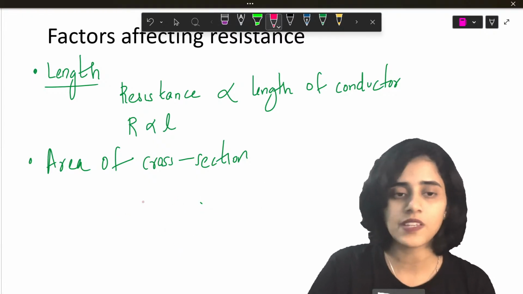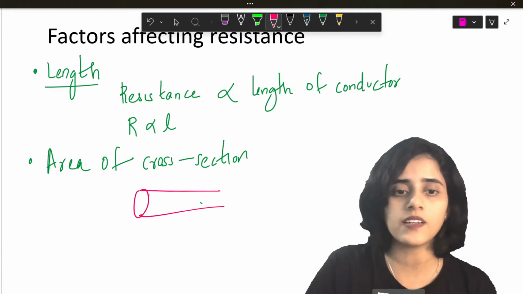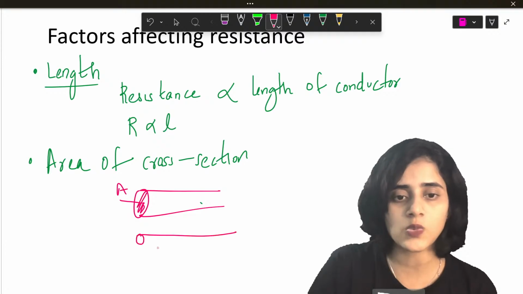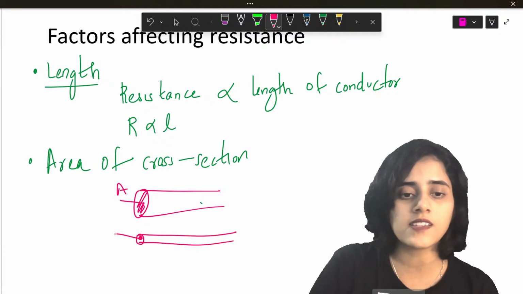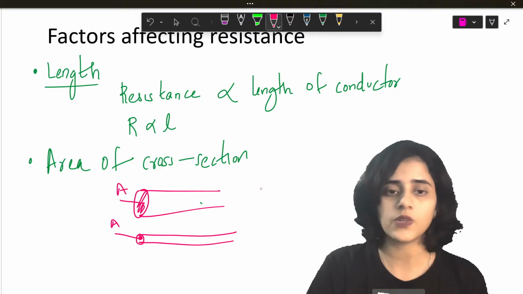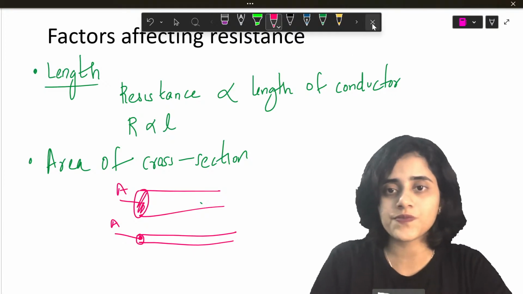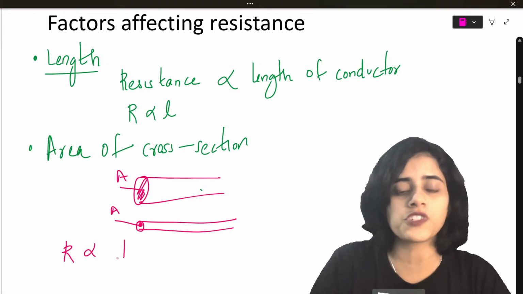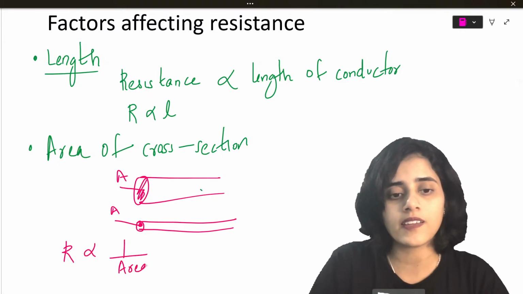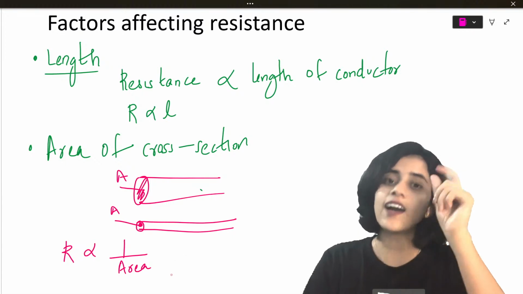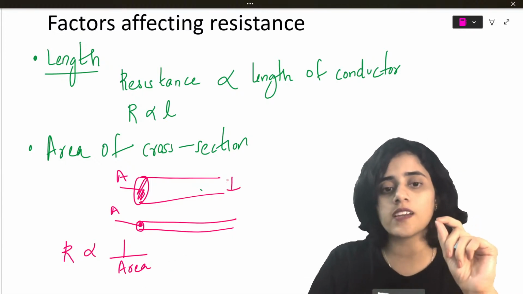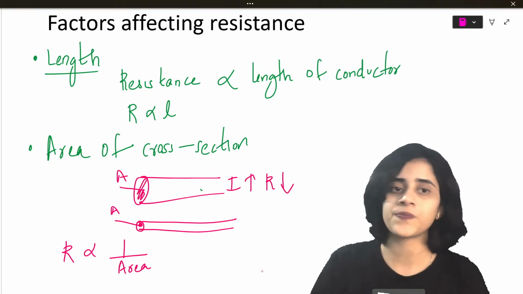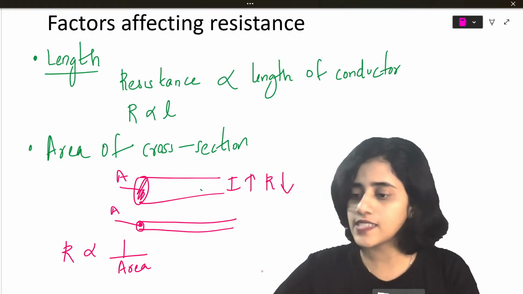Let me try. So let's say this is my first wire. This is the area A. This is my second wire, and this is its area A. So resistance will be proportional to 1 by area. More the area, less the resistance. So here current will be more, resistance will be less. Okay?